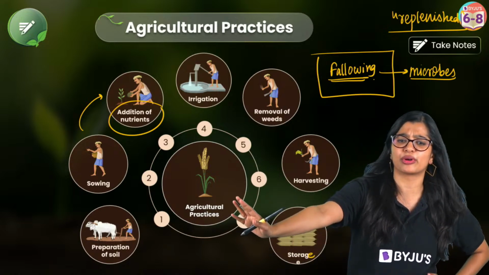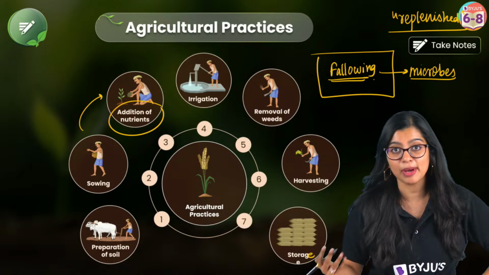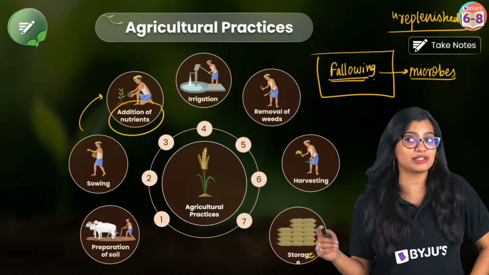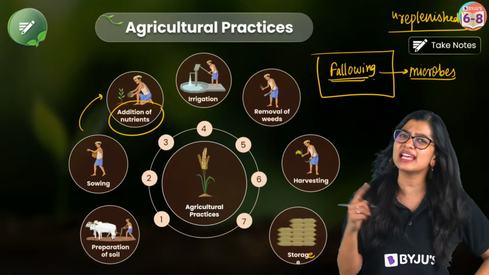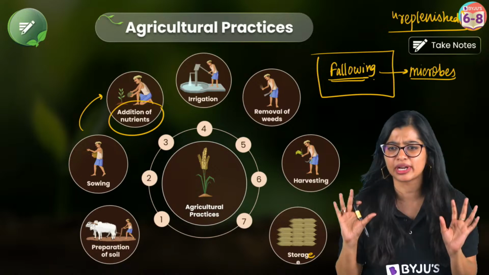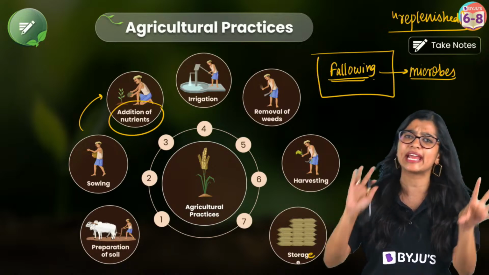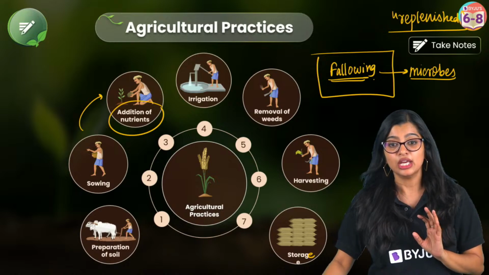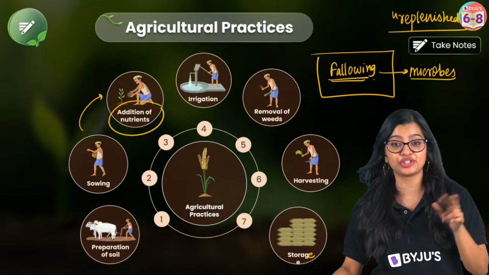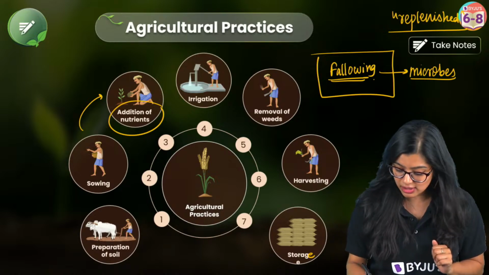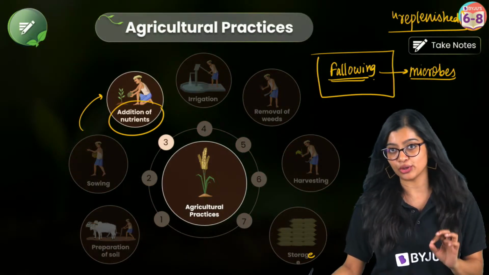We cannot say, hey, no nutrients available. Which is why we had to come up with a way in which, even if my soil doesn't get enough time, I can supply the nutrients to the soil. Okay soil, you don't take tension, I will give you nutrients. So that is the process of addition of nutrients, right? So this is what we call addition of nutrients.